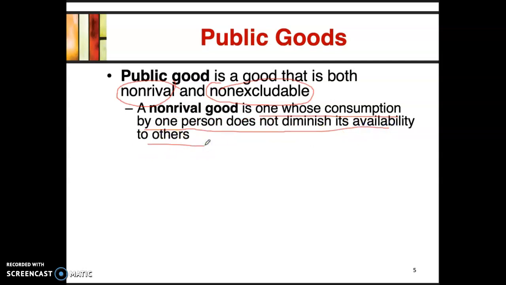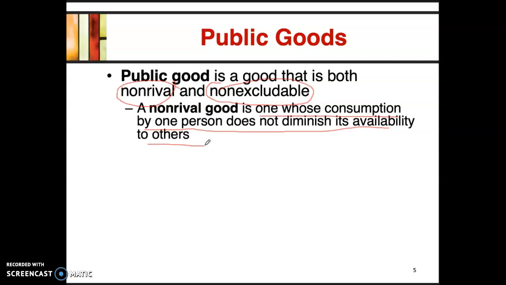My consumption of that good does not prevent someone else from using it.